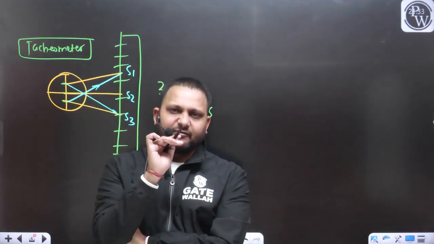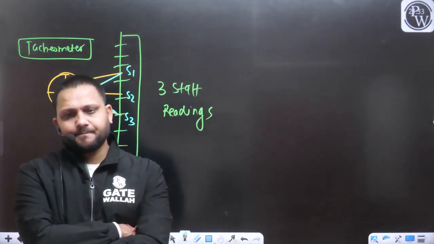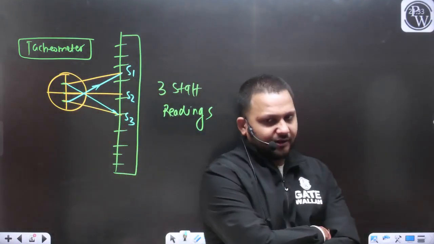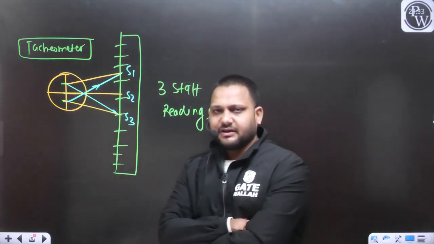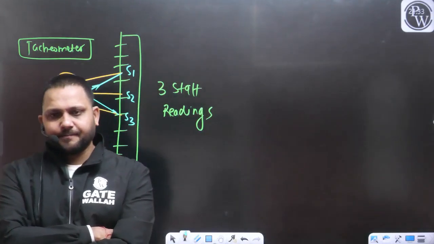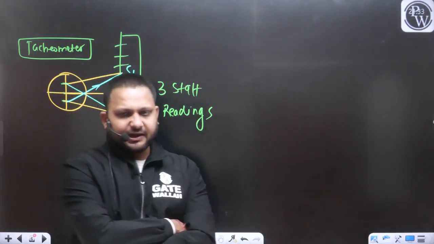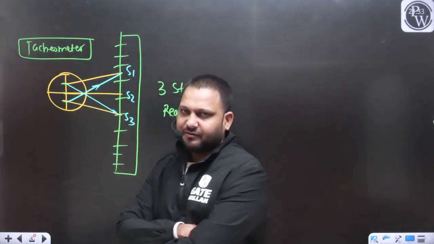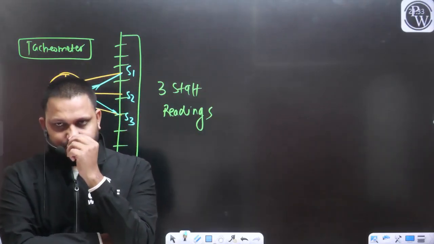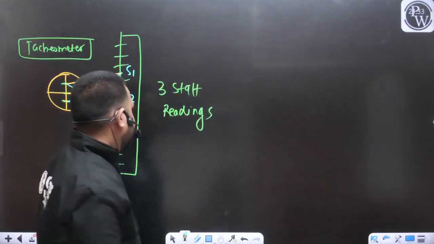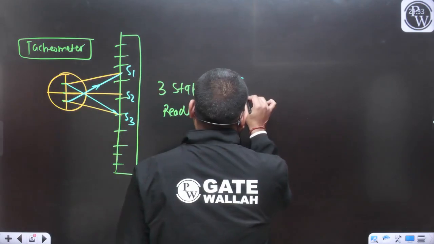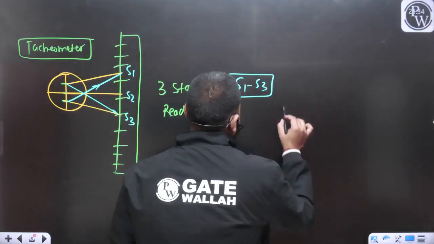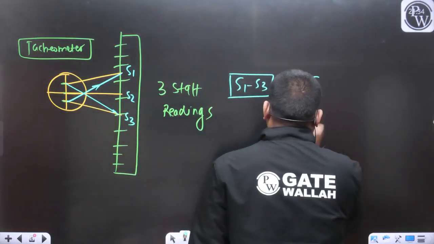One staff reading we will get corresponding to the upper stadia. One staff reading we will get corresponding to the lower stadia. One staff reading we will get corresponding to the axial stadia. In this way, with the help of the tacheometer, we will get a total of three staff readings. So can I say the difference between S1 and S3 we can represent simply with S.